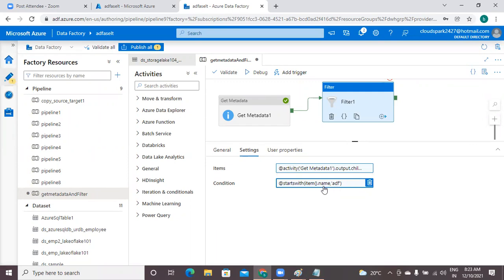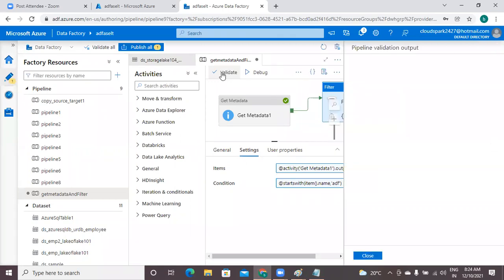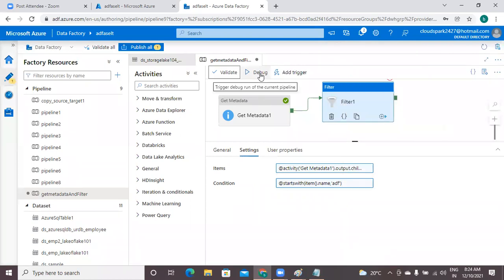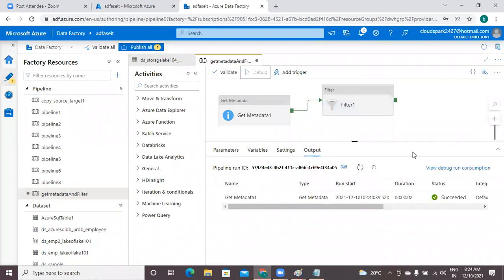You have selected only name. That is the file name you are fetching. The condition is that the file name should start with ADF. That is your intention. Okay, now every configuration is ready. Now I'm going to validate this and run in debug mode. Activity by activity, you can track it.